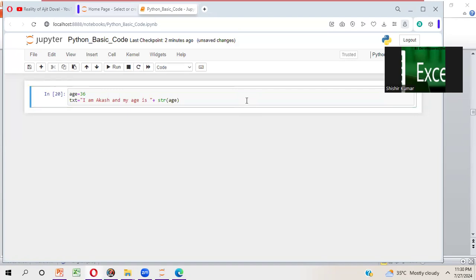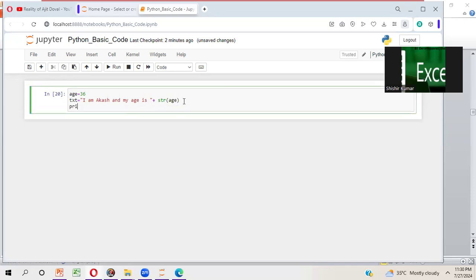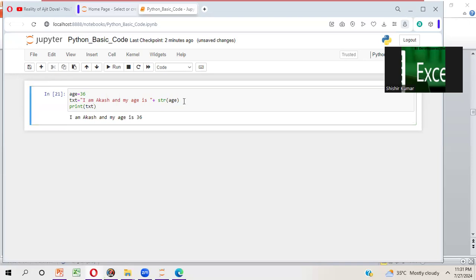Now, see here, as of now, I'm not getting any value. Why? Because I have stored the value into txt. So if you want to take output, then you have to write here print and then take txt. Run it. Now you can see here, I'm Akash and my age is 36.